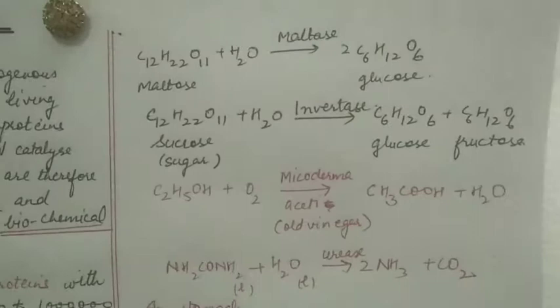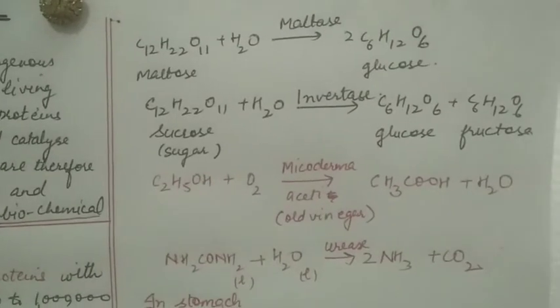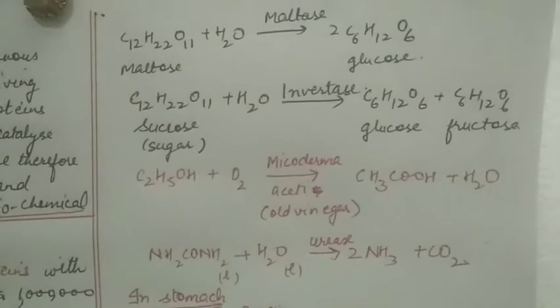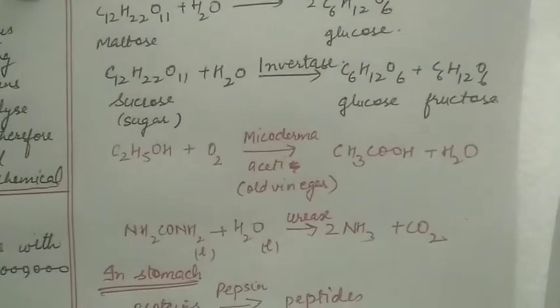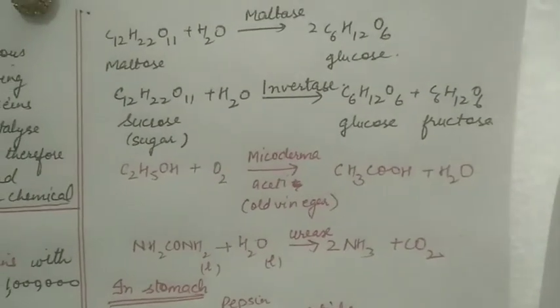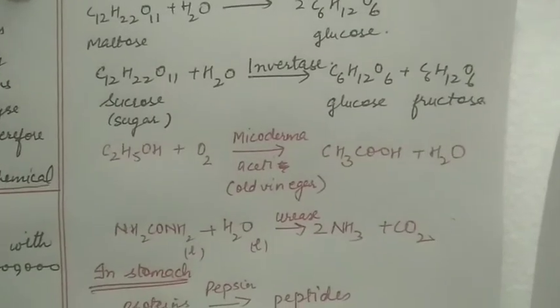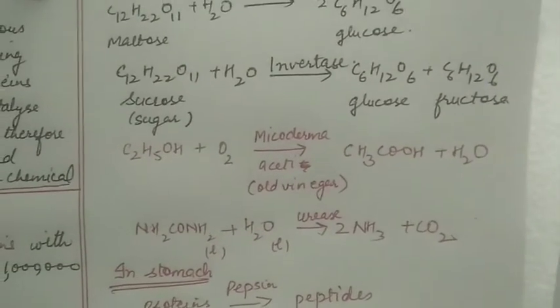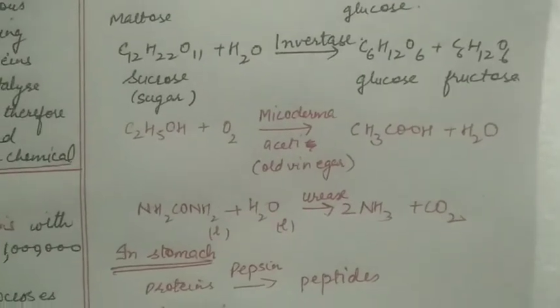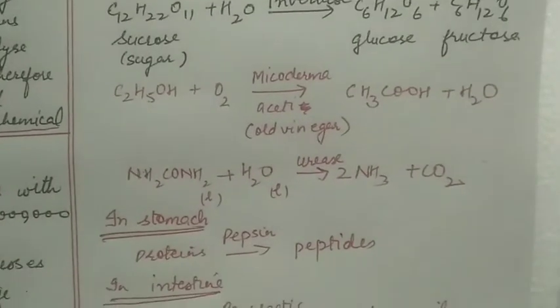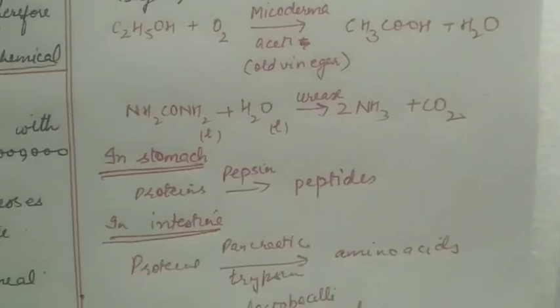Similarly, the invertase enzyme of yeast can hydrolyze sucrose into its monosaccharides, glucose and fructose. The enzymes of Mycoderma aceti, which is present in old vinegar, can oxidize ethanol to acetic acid or vinegar.